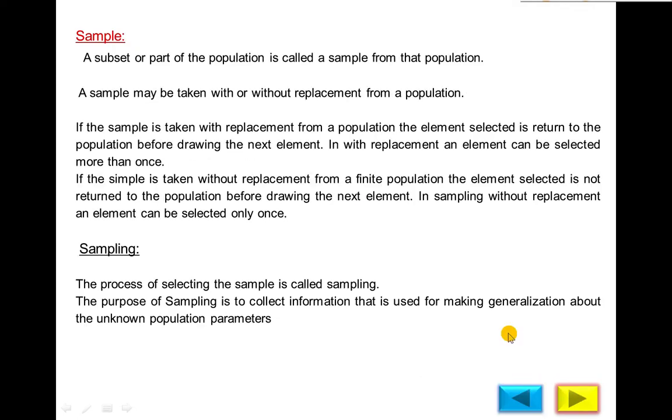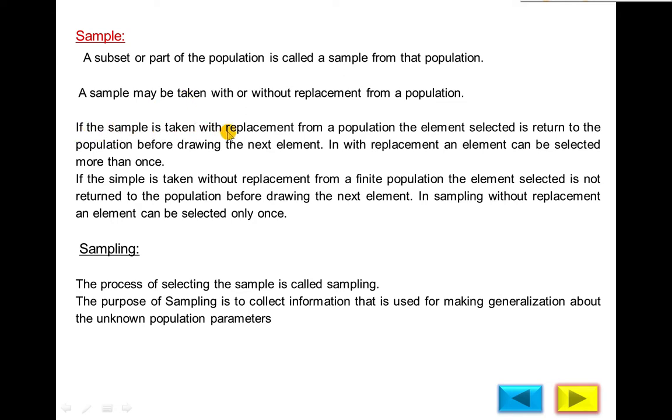Next definition is about sample. A subset or part of the population is called a sample from that population. Part, portion, subset of the total population is called a sample. A sample may be taken or collected with or without replacement from a population.